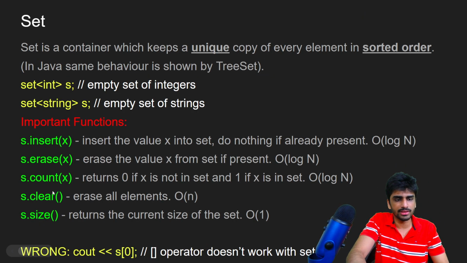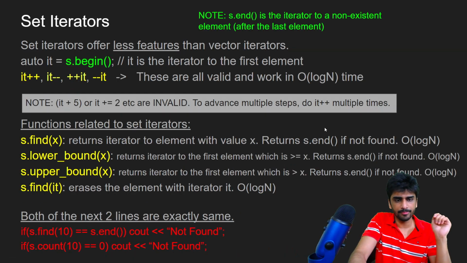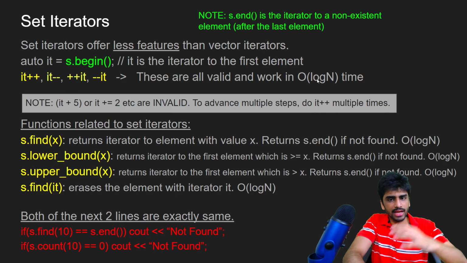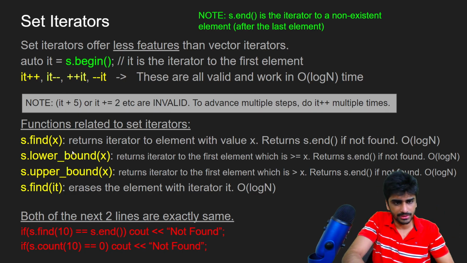So even here you can see that insert, erase and count, all of them work in log n time. And these things like it plus 5 or it plus equal to 2 are all invalid. To advance multiple steps, you have to do it plus plus multiple times, and if you do it 5 times, it will take 5 log n time, right?